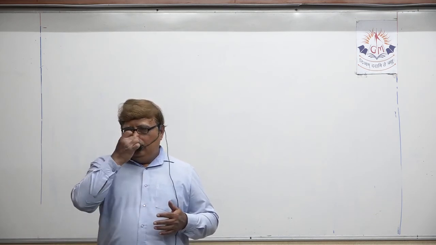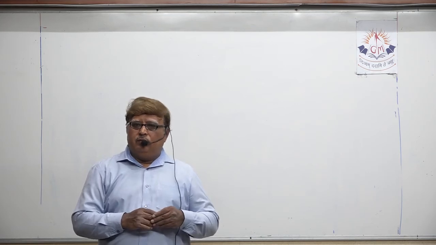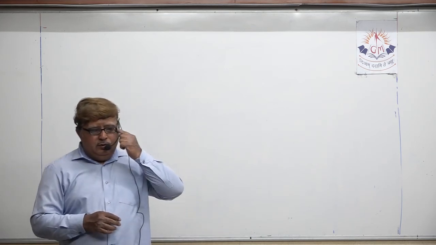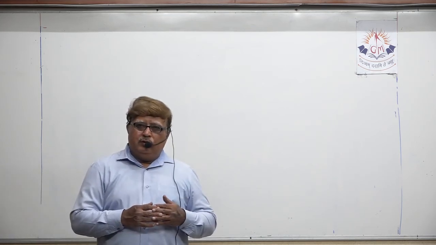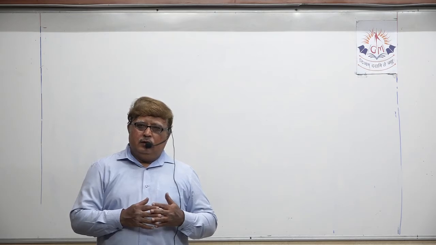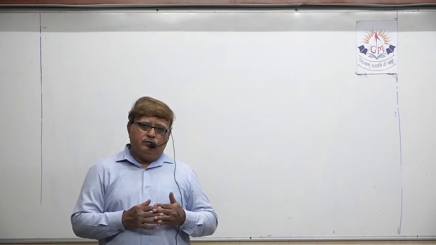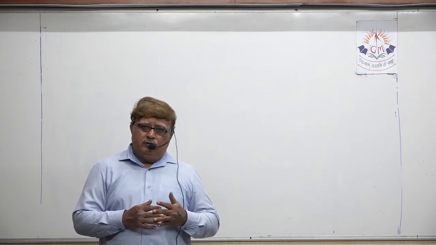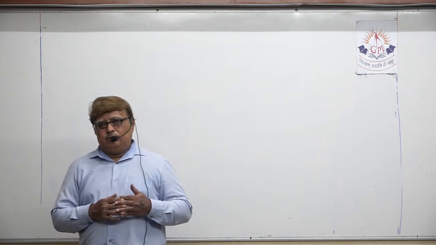And then, my dear student, we started a new topic, chemical properties of acid and base.